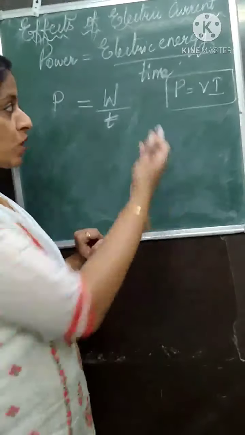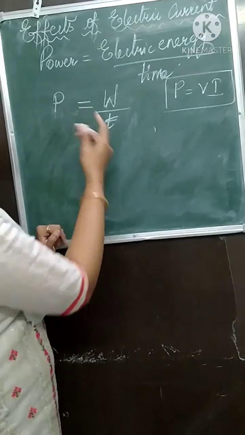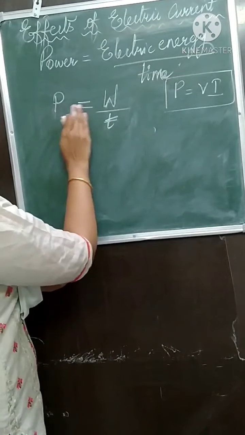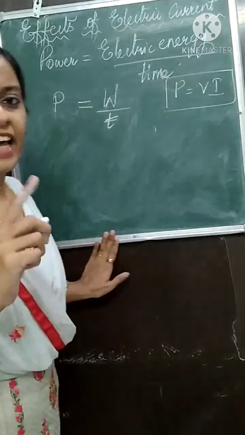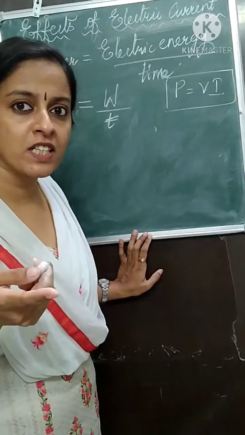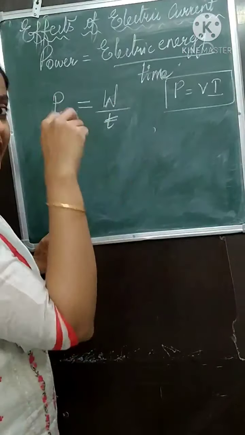Now again we will be using this all in the next conversion. So now again I will start with the first thing. Power is work upon time. This work is nothing but energy. And I told you it is in which form of energy? Heat energy. So now I will write this in the form of heat energy.